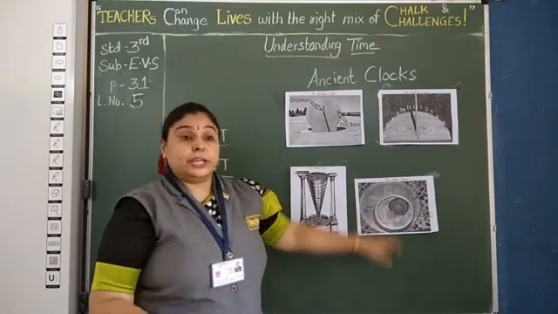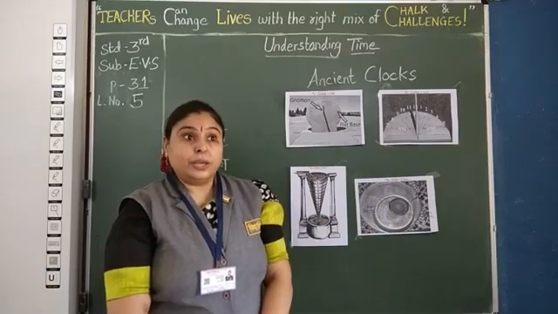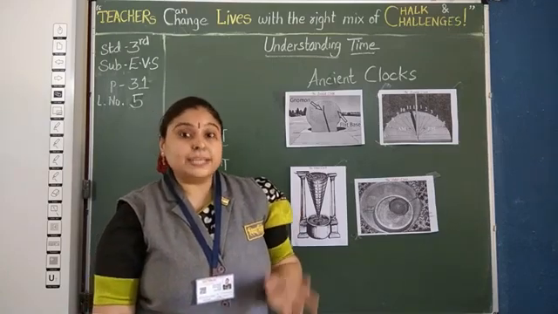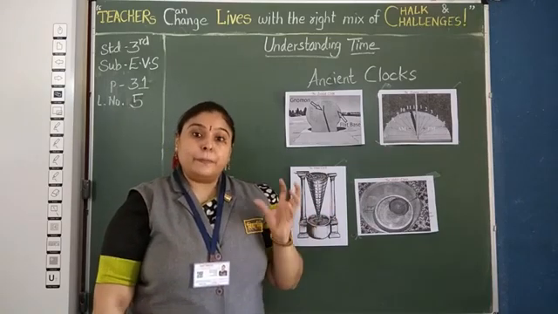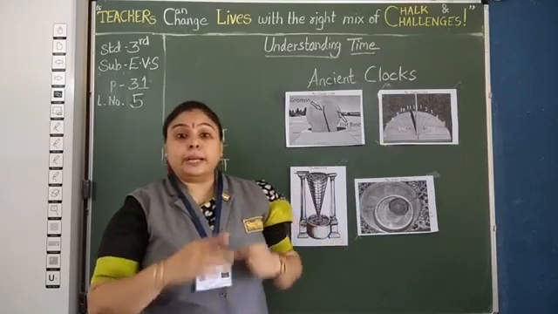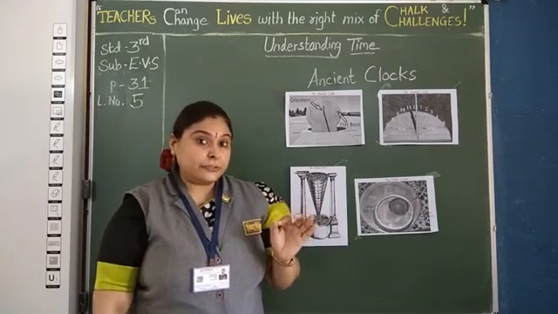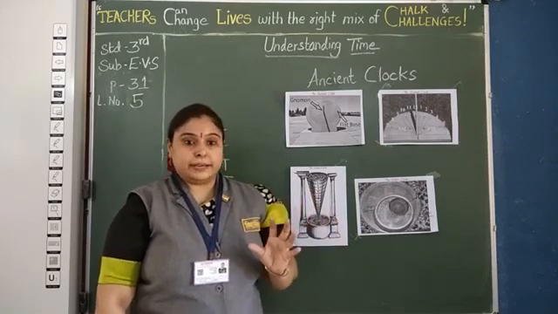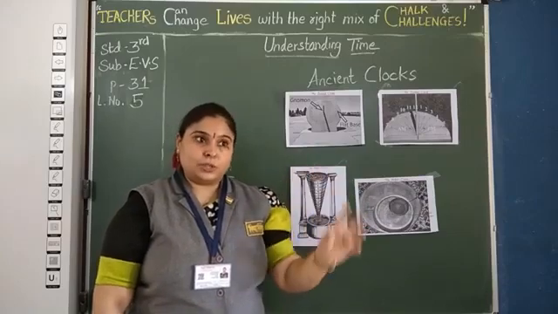Clear? You know children, in India also we are using the water clock even now. In India it is called Ghatika Patra. It is made of copper or brass. Here, to calculate the time, listen carefully, an empty container with a hole was placed inside a larger container filled with water.